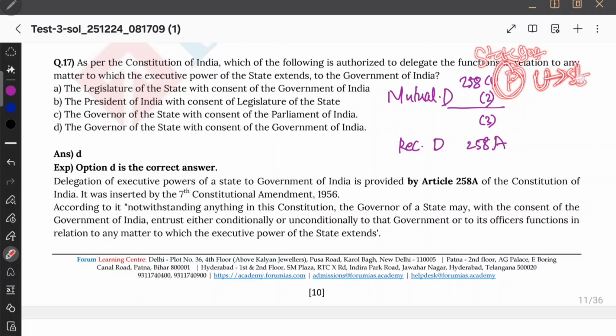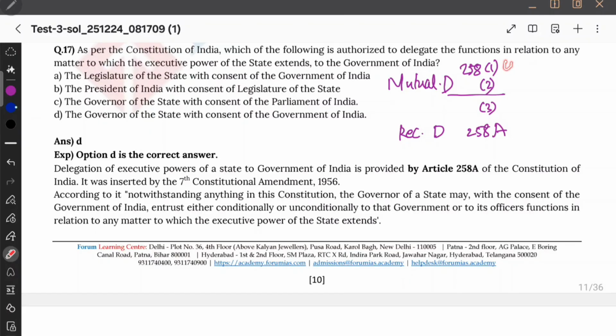Okay, that is 258 clause 1. So 258 clause 1 is mutual delegation. Clause 2 is mutual legislation. So what is mutual legislation? Entrustment of the executive function of the center to state without the consent of the state. That's all. So if you are taking consent of the state government,